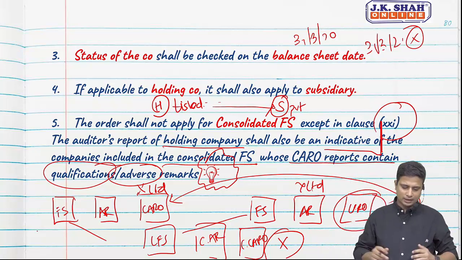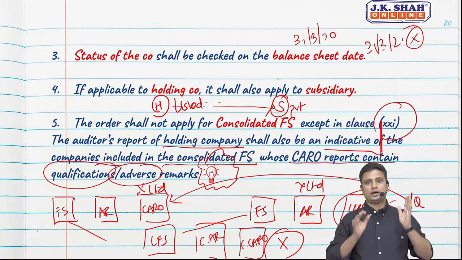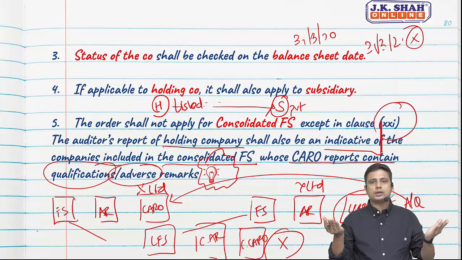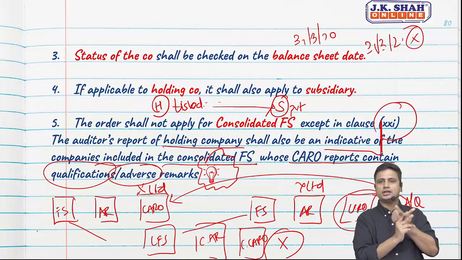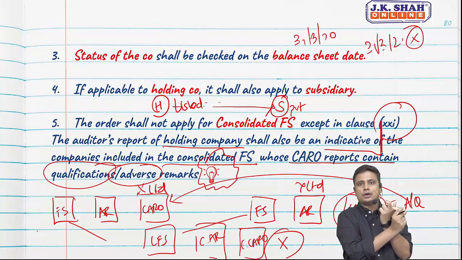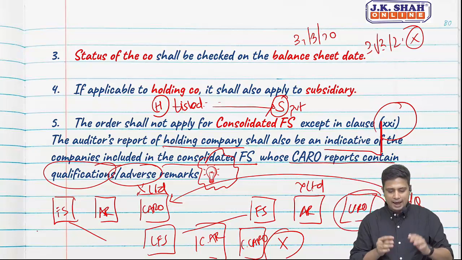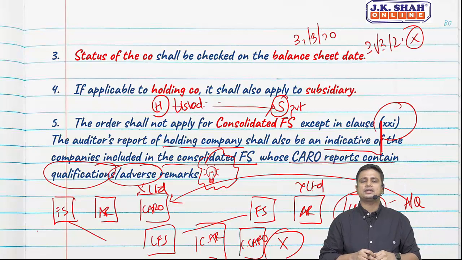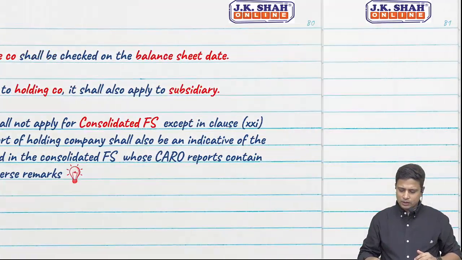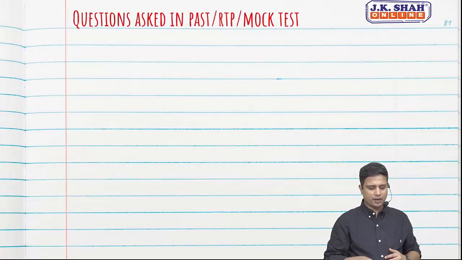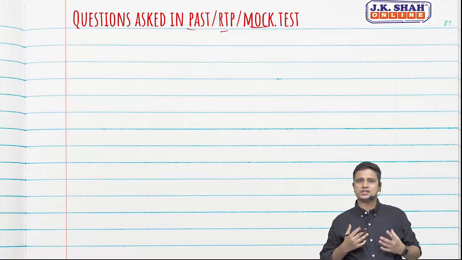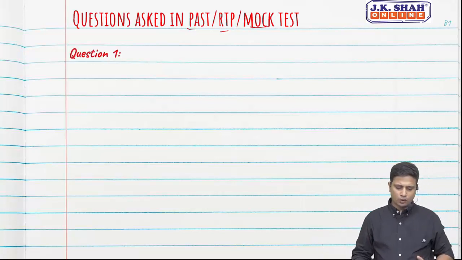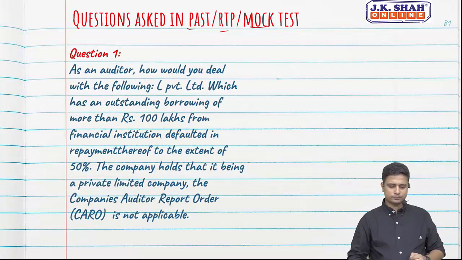Okay, going ahead. So we have understood so far what CARO is, applicable to whom, excluded, status to be checked on the balance sheet date, if applicable to holding, applicable to subsidiary, and what we need to do in CFS. So far whatever we have covered, let us take a few examples from past questions. The past questions I am taking are from past examinations, RTPs, and mock tests. None of the questions are framed from my end. So these are all past questions. Let us just go through it.